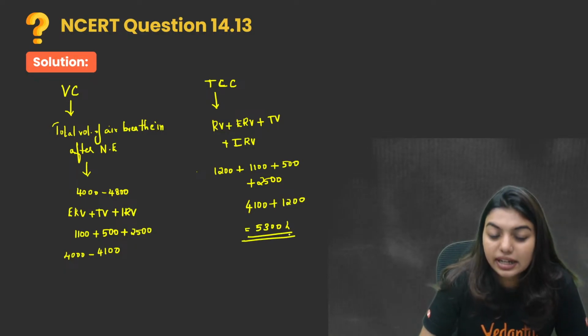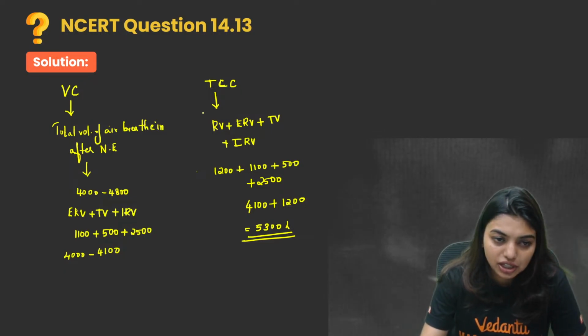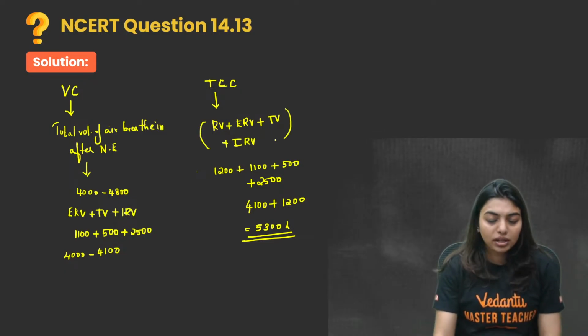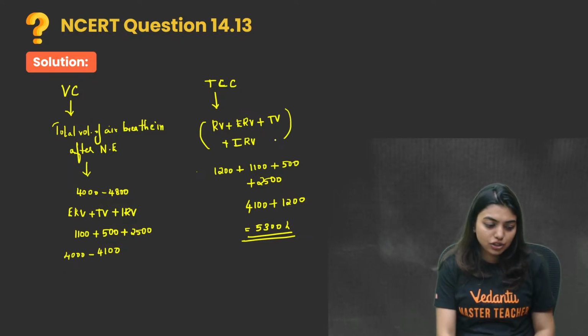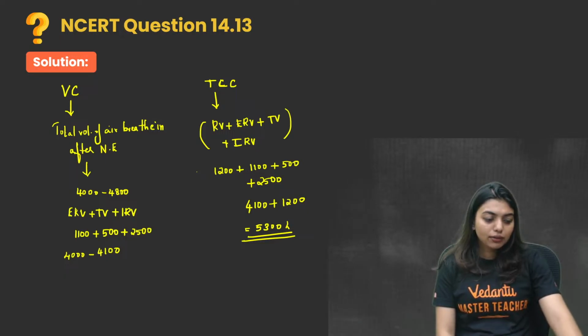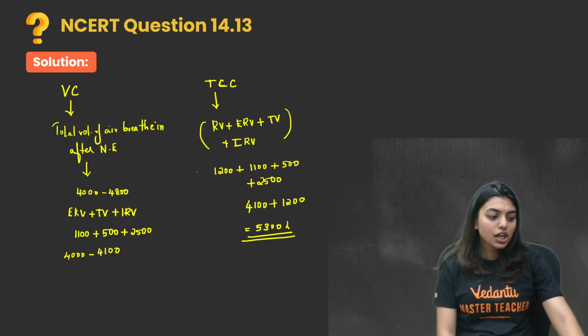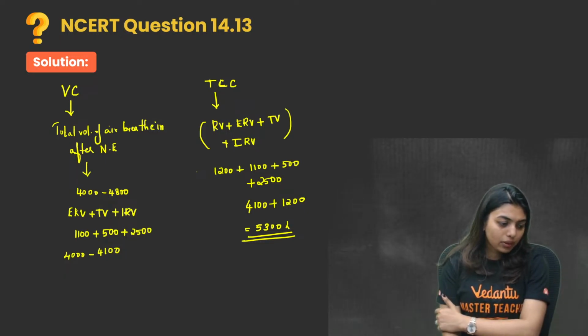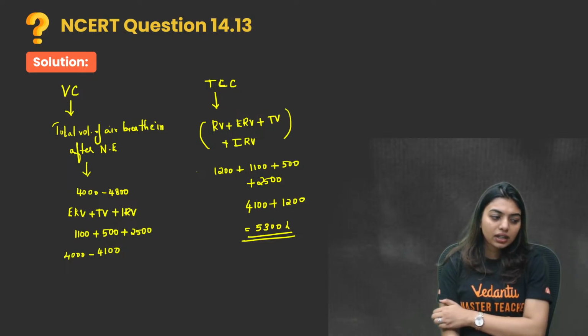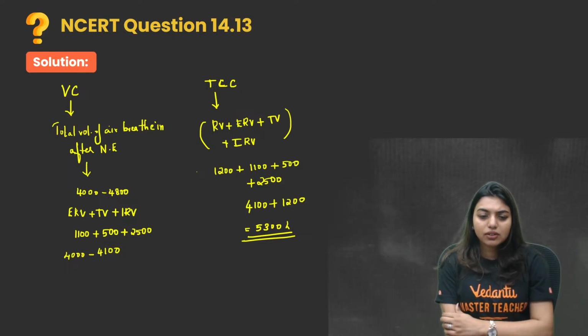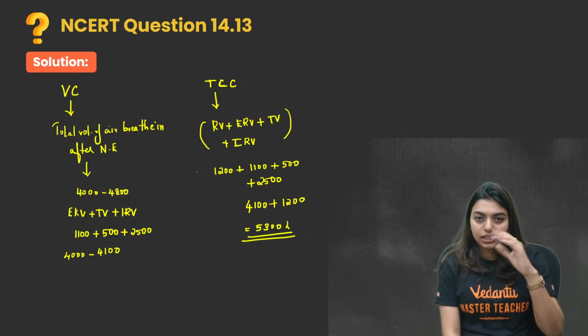So again, this is the range. This is the formula. If you write this formula and the definition of it, then you are sorted. You do not have to learn multiple points for this. You just have to learn these. Got it? Very simple calculation, I believe. 5300 milliliters. That is TLC, total lung capacity.